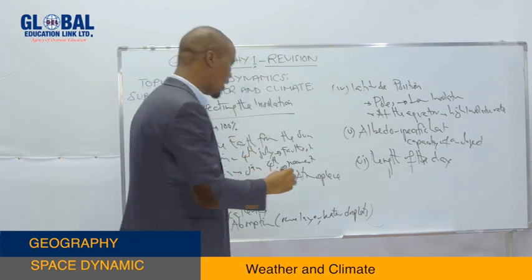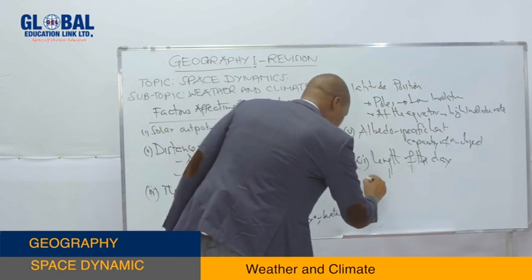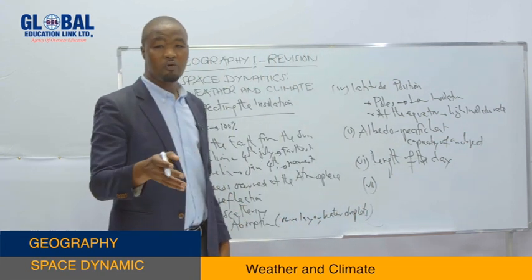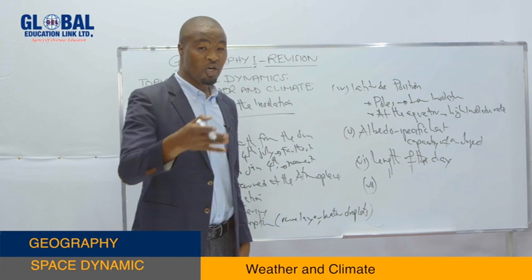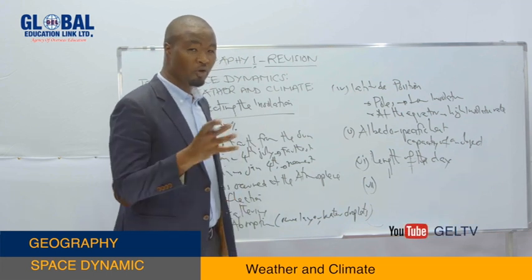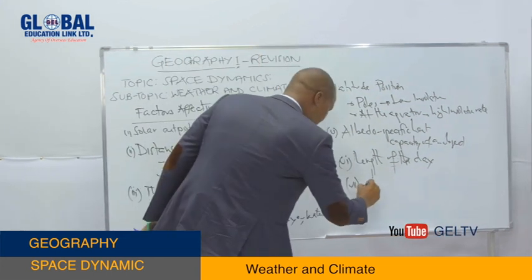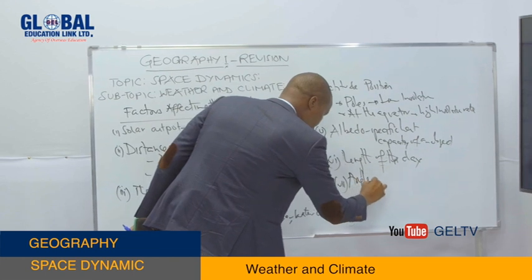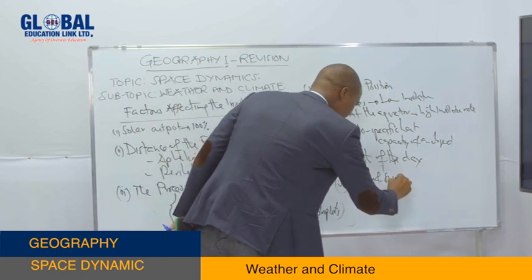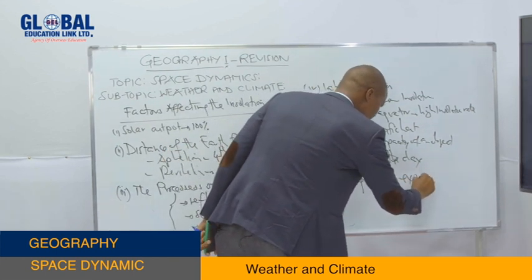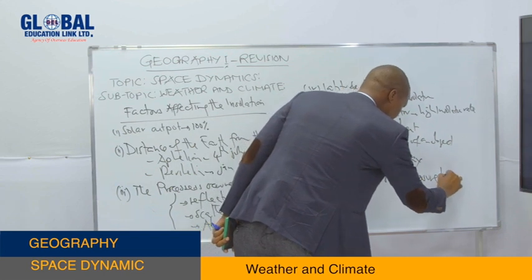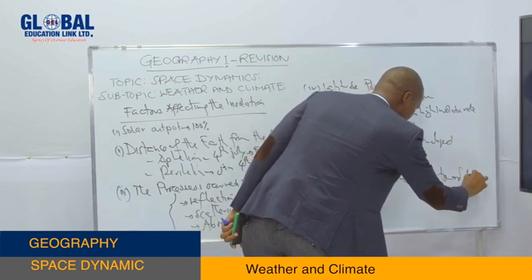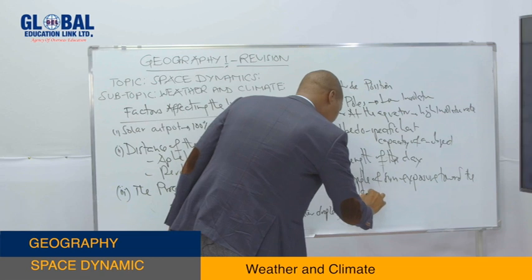Then from there we have the last point, which is the angle of incidence of the sun rays toward the Earth's surface. Angle of incidence. So it depends on the angle of sun exposure toward the land surface.